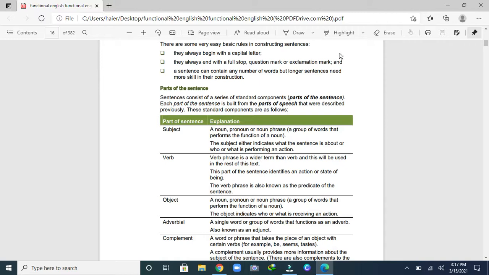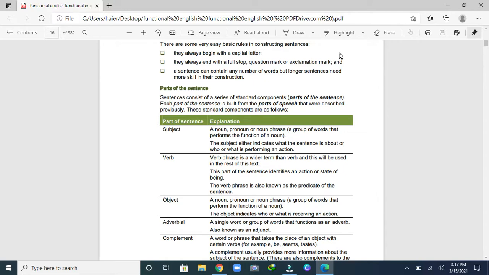You can do more research by Googling it, just for your practice, to get more information and more ideas. Just Google the subject. What is a subject in a sentence? Got it? You can search by this.